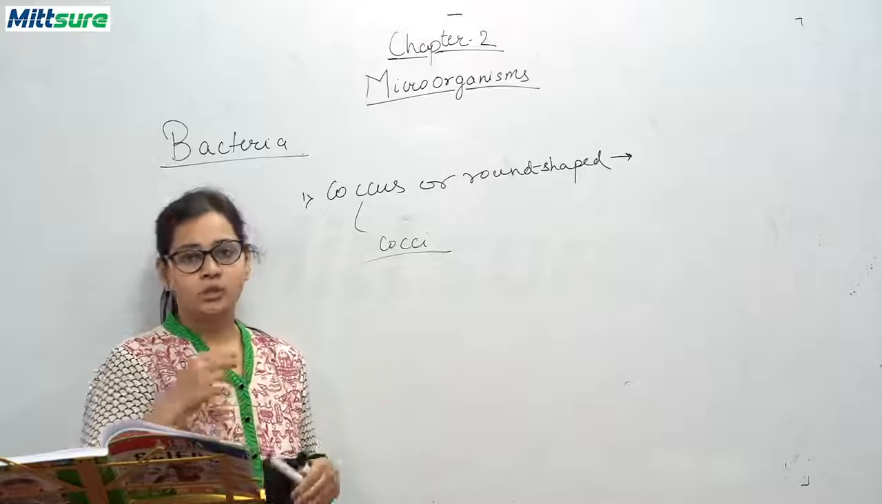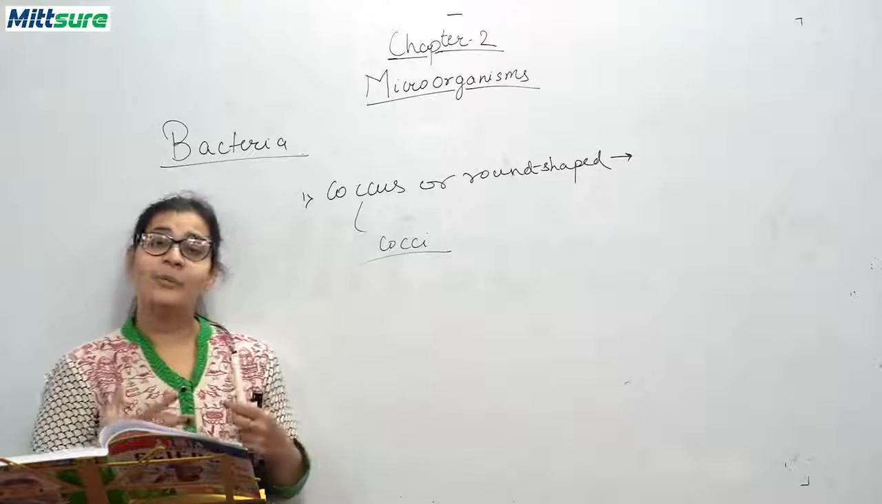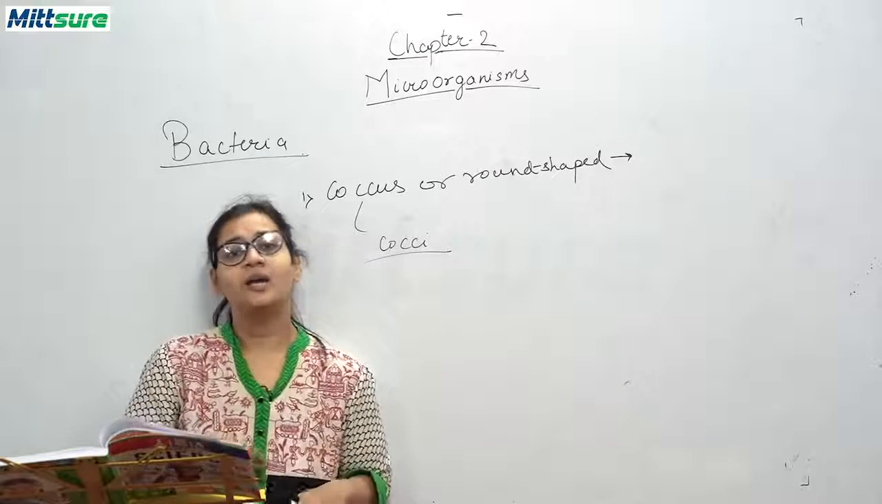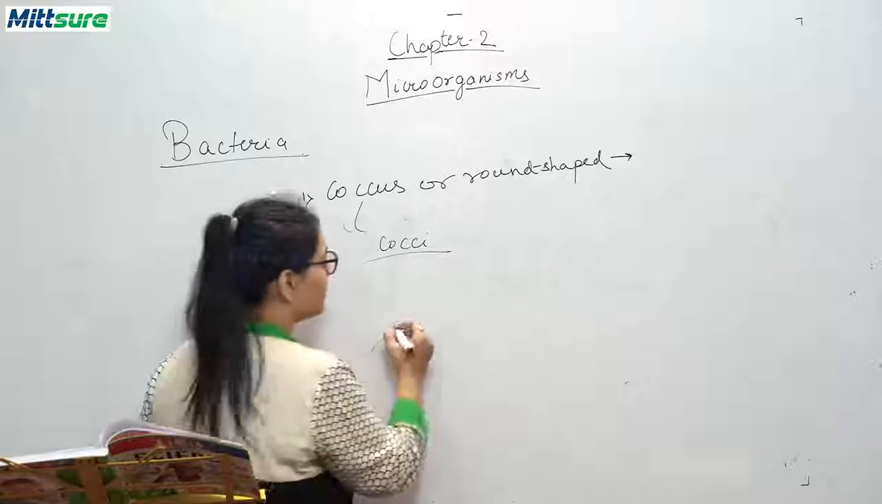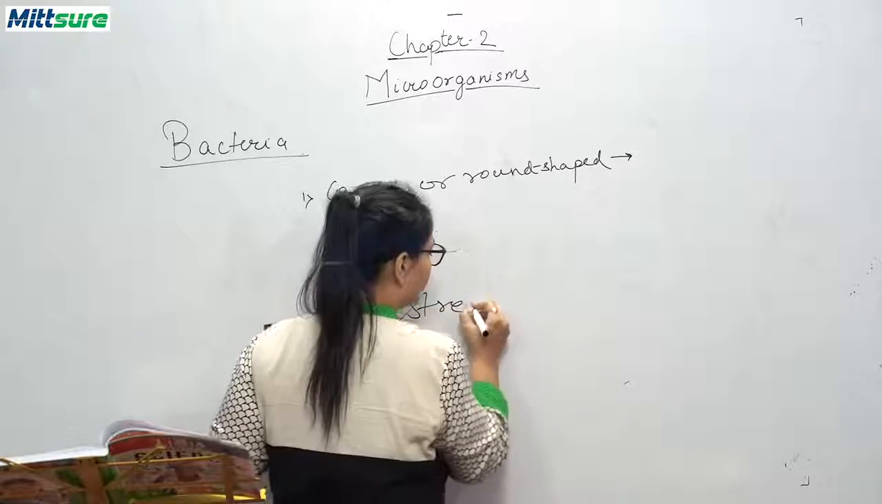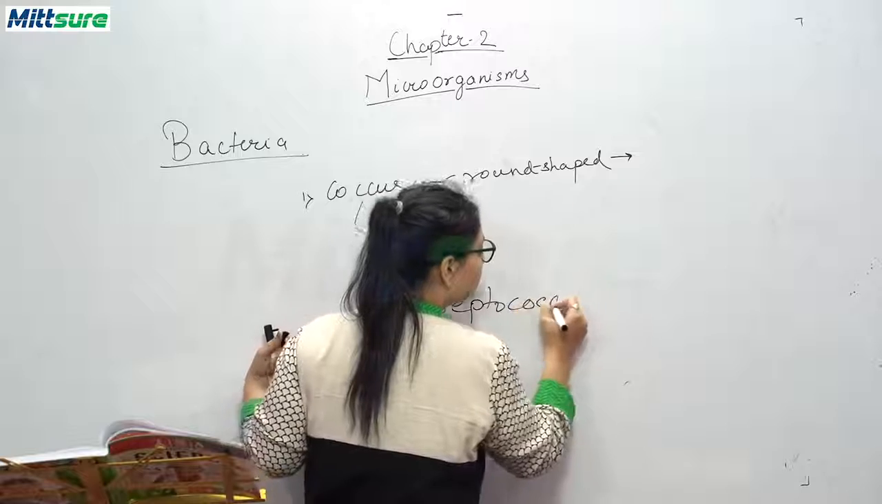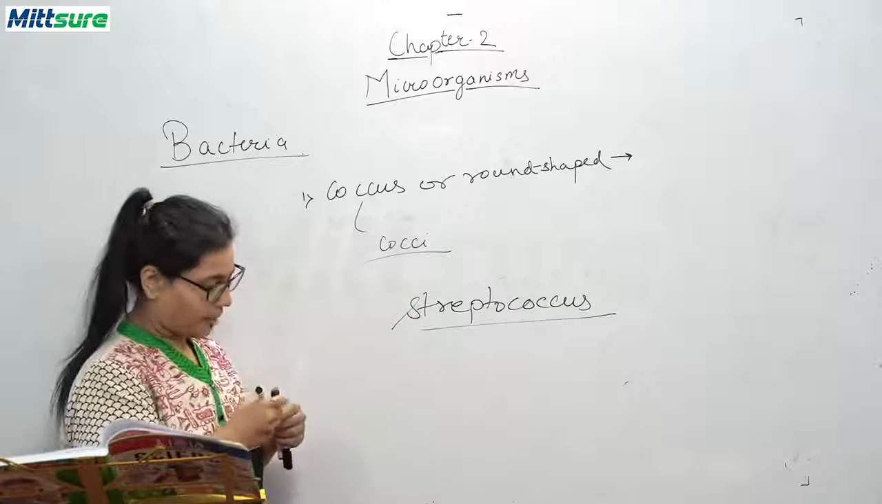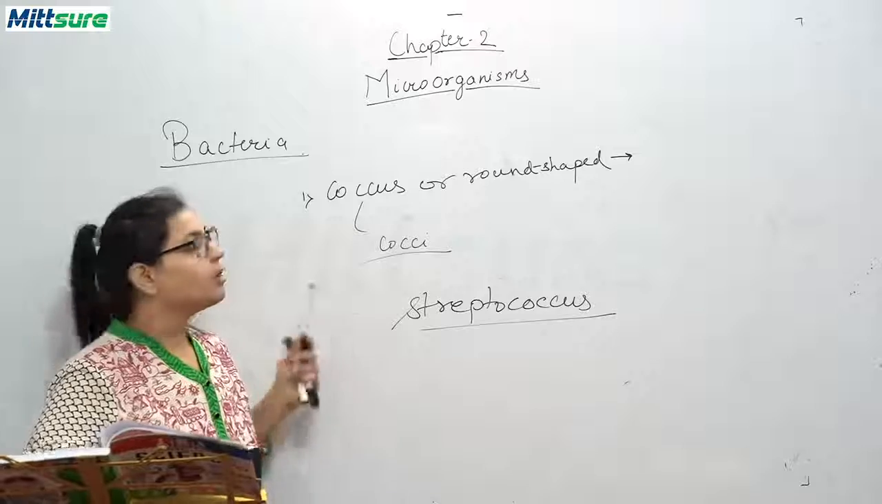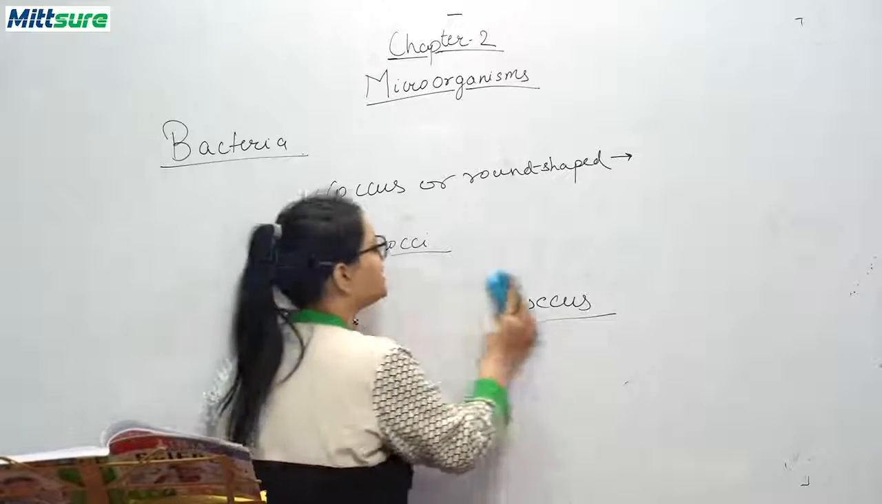If you have pneumonia, which bacteria will be in your body? It will be streptococcus. The bacteria streptococcus causes pneumonia. Okay, so this is coccus, or round shaped bacteria.